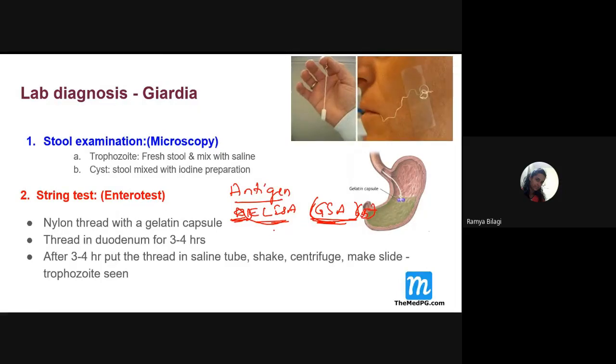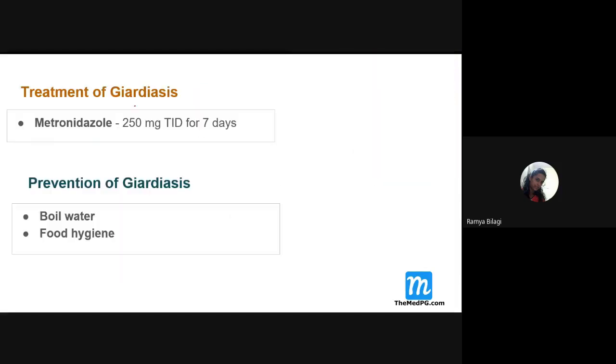And the other test we can use is the PCR method, which is nothing but the molecular diagnostic test. So these are the other tests that can be used to confirm the diagnosis of Giardia. We usually don't go to such a higher extent. Usually by clinical examination and by using ELISA, we come out with the confirmatory diagnosis apart from stool examination.